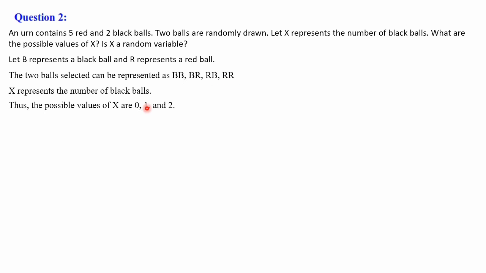Next is 1 black ball, means these two, black red and red black. And next is 2, in the sense 2 black balls. So the possible values of x we have written. That is the answer to the first question, what are the possible values of x? And next, is x a random variable? Yes, x is a random variable because all these are representations of the sample space, and this representation of sample space we have changed to the real numbers 0, 1 and 2. All possibilities are included. So x is a random variable.